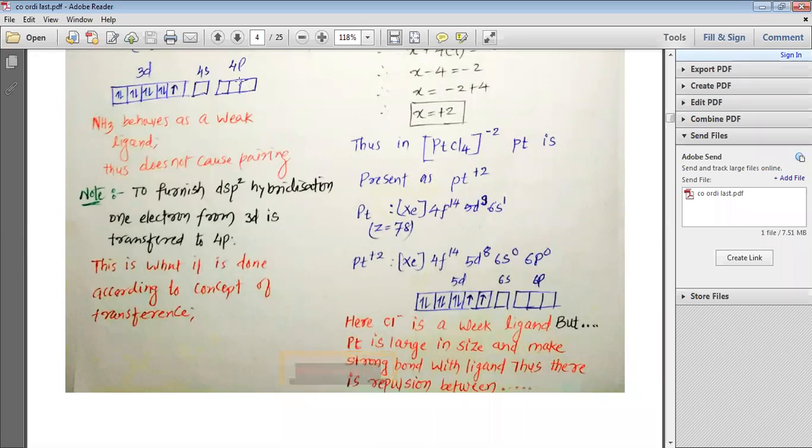This is a special case that can be explained with some other theory. That is what we are going to study. This is done according to the concept of transference.